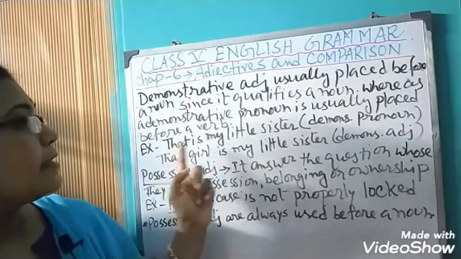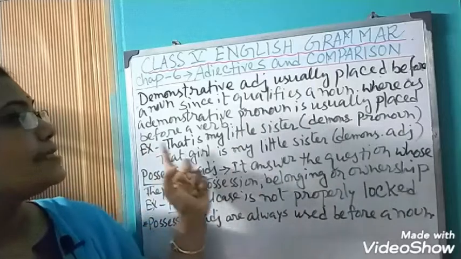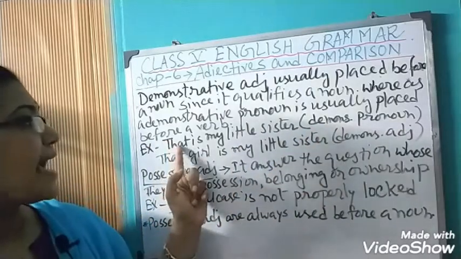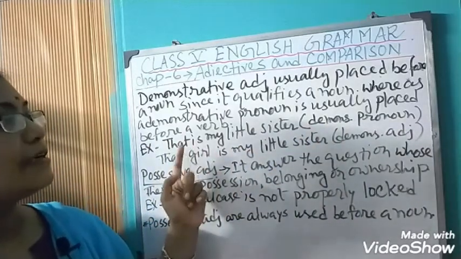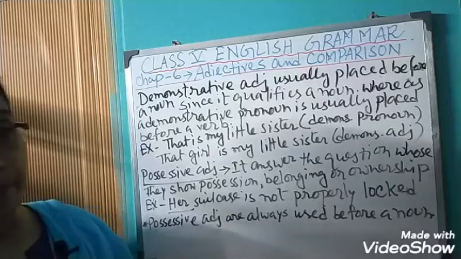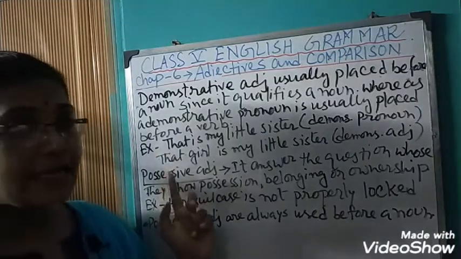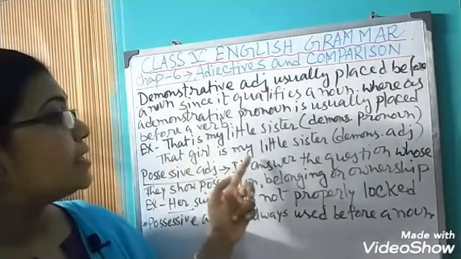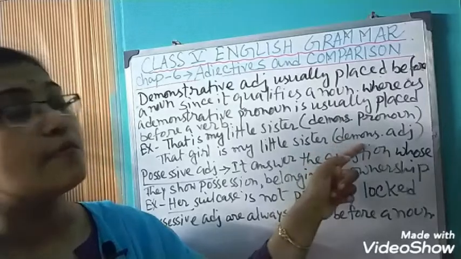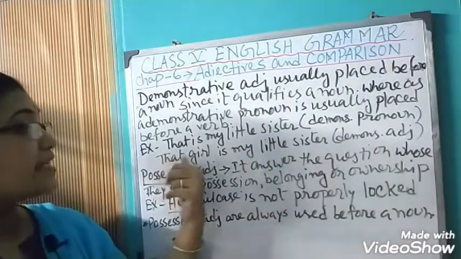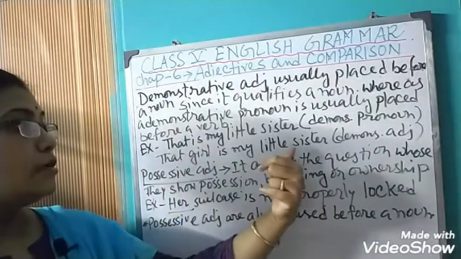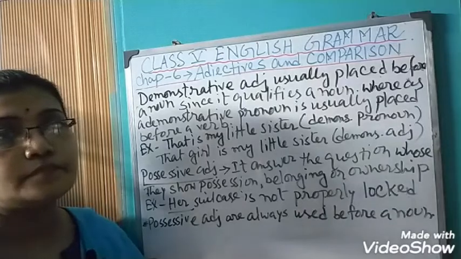Here, this is the example of a demonstrative pronoun. That is my little sister. That here is a demonstrative pronoun. And in the second example, that girl is my little sister, that is a demonstrative adjective. That means that girl is my little sister. Clear?